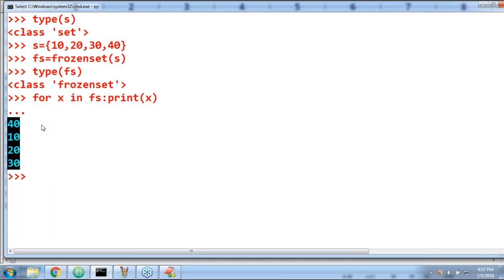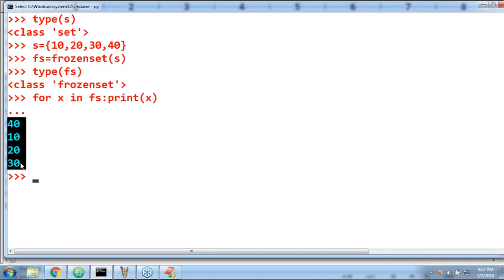Then immediately you may ask, actually my data is 10, 20, 30, 40. Why is the output coming 40, 10, 20, 30? What is the answer you can tell? I specified 10, 20, 30, 40, but the output is coming 40, 10, 20, 30 because set and frozen set never give any guarantee for the order of elements. It is always about unique elements. Order is not important, right? Any doubt? Okay.